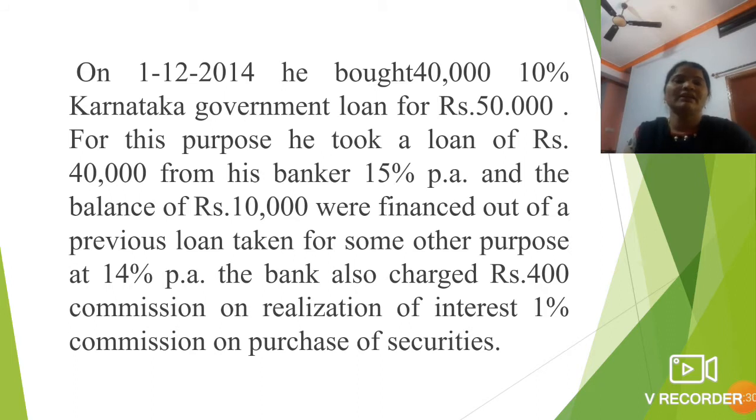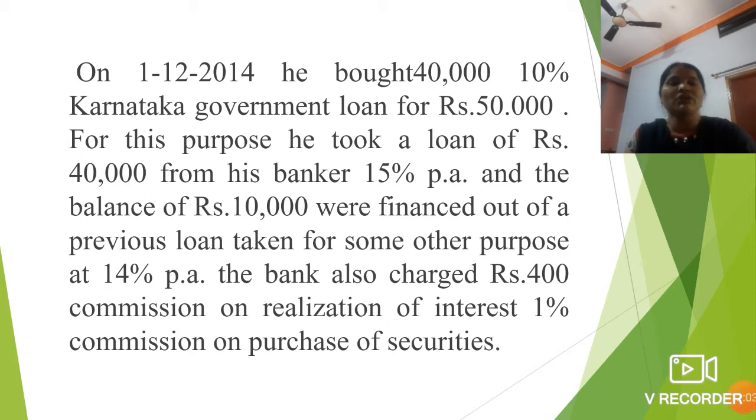So another information is given here. On the 1st December 2014, he bought 40,000 10% Karnataka government loan for rupees 50,000. For the purpose, he took a loan of rupees 40,000 from his banker at 15% per annum, and the balance of 10,000 was financed out of the previous loan taken for some other purpose at 14% per annum.